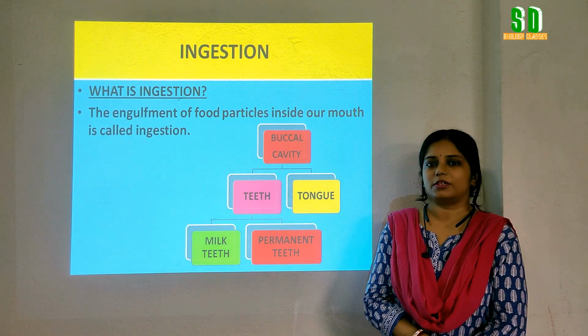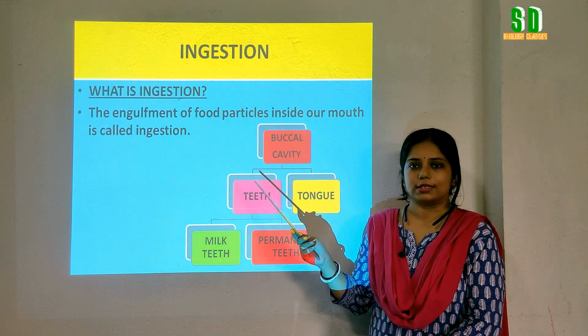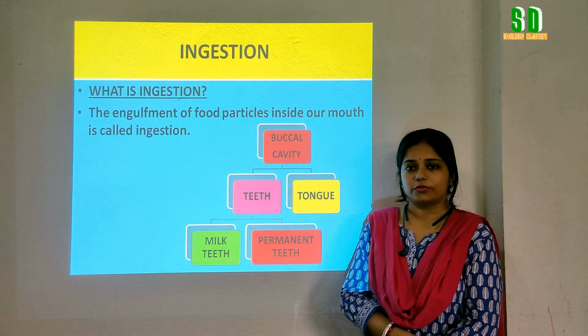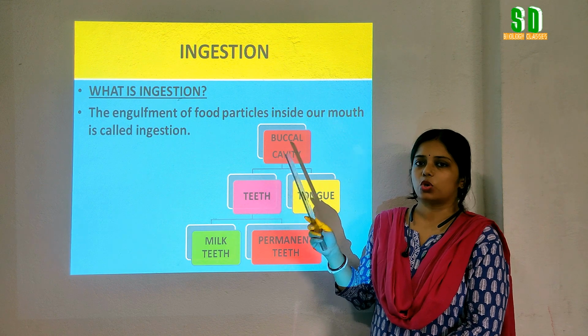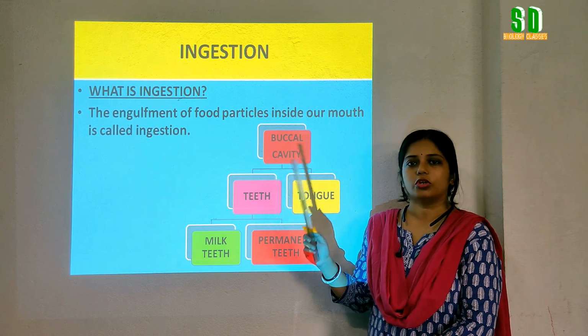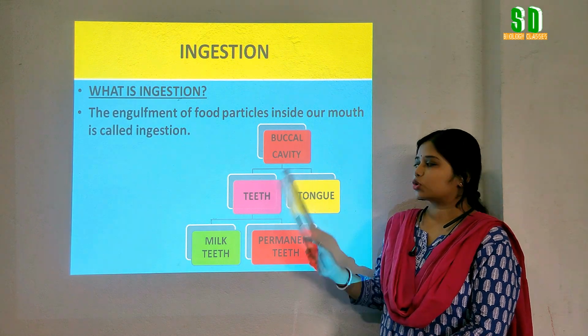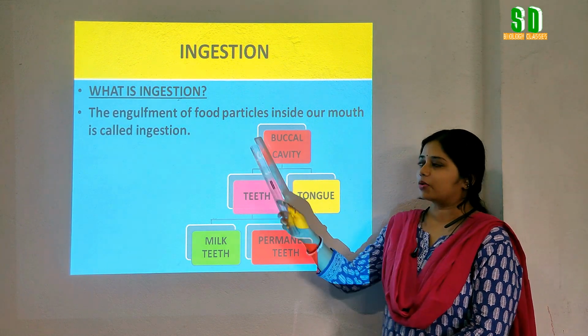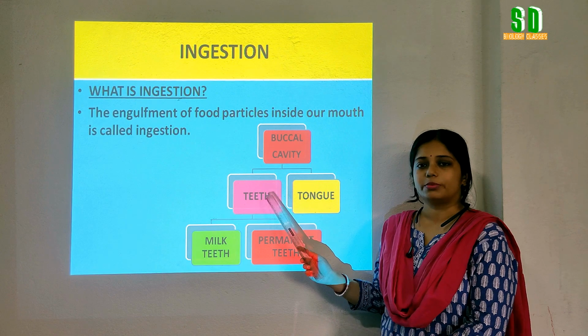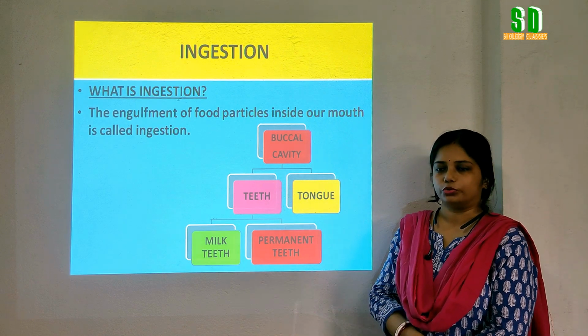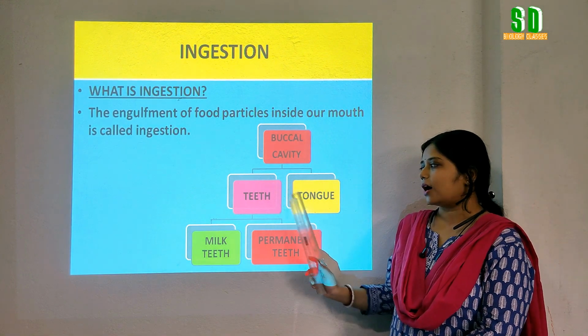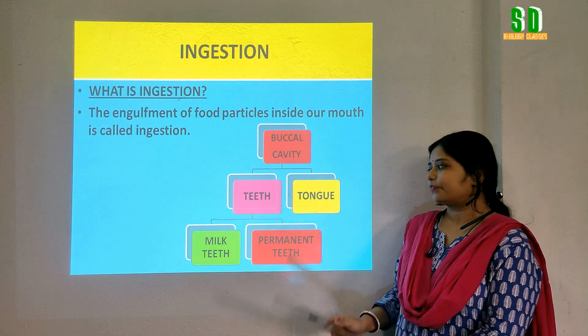Now, in the case of human beings, how does this process occur? The ingestion of food materials in human beings occurs by the mouth or buccal cavity. Now our buccal cavity or mouth has two important parts that help in the process of ingestion, and also help in the process of digestion. These two important parts are the teeth and the tongue.